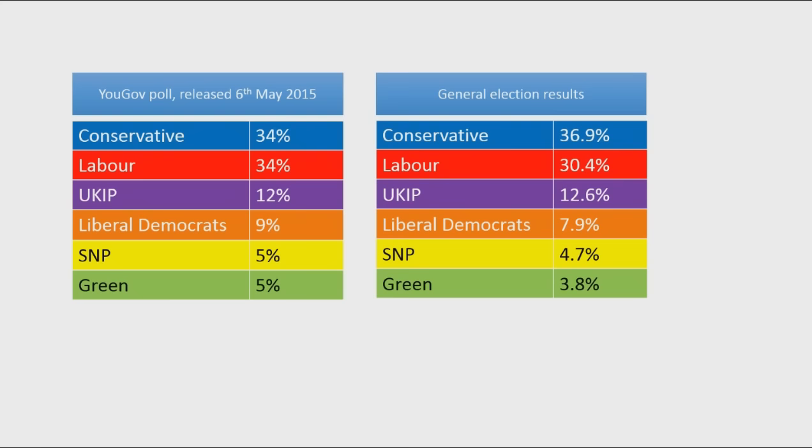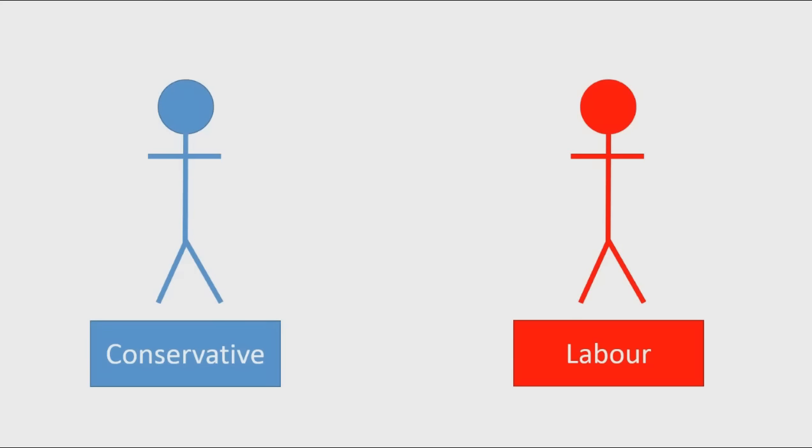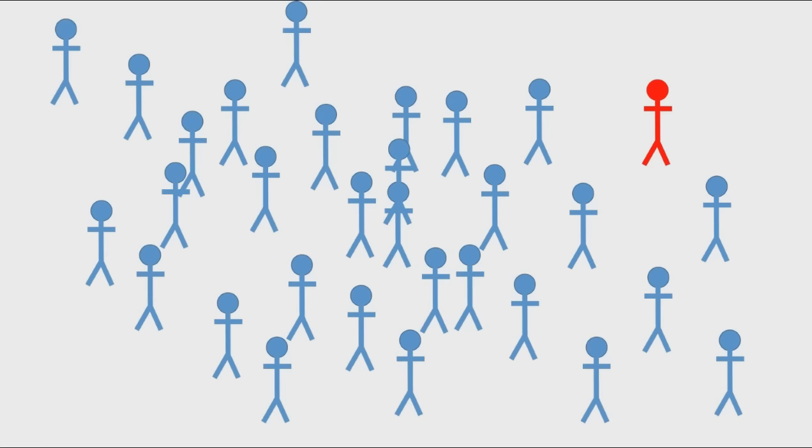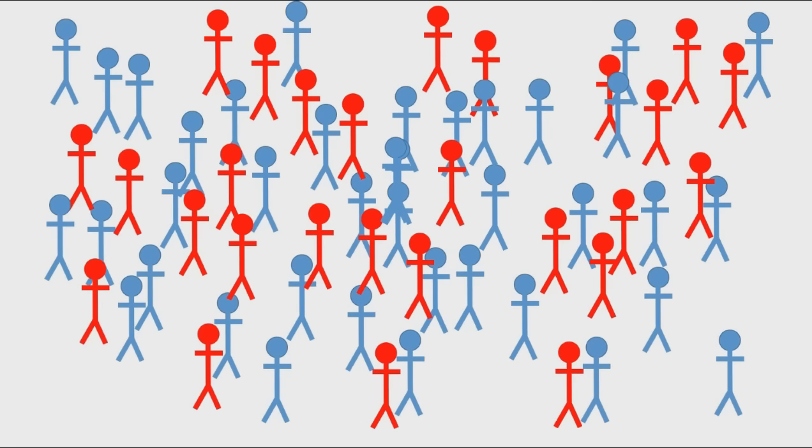Let's try and illustrate this by considering a population. This population is made up of only Conservative voters or Labour voters, and they might be distributed in the population something like this. There's a number of Labour voters, there's a number of Conservative voters, and in this population there are more Conservative voters than Labour voters. 59% of the voters are Conservatives and 41% of the voters are Labour voters.